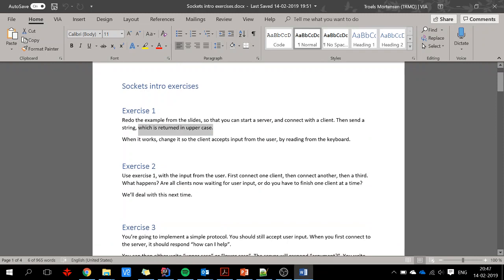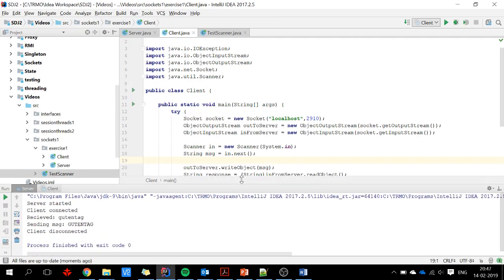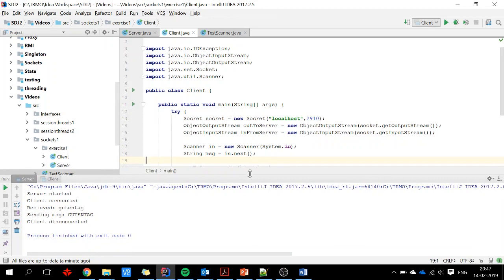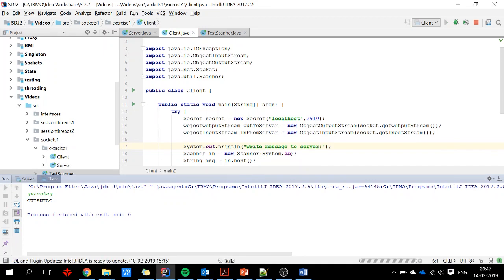In this one, the second one, use exercise 1 with the input from the user. First connect one client, then connect another, then a third. What happens? All clients now waiting for the... Okay, so let me just... We go here, I say write message to server. So when I run this, it will look like this. I run the server, I run the client, and I get a message, and we say blah blah, and it's returned again. Okay.